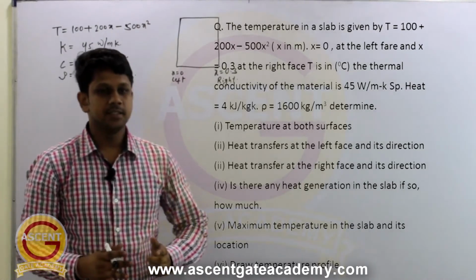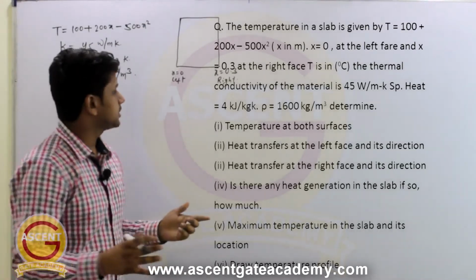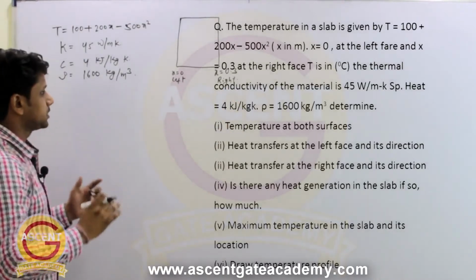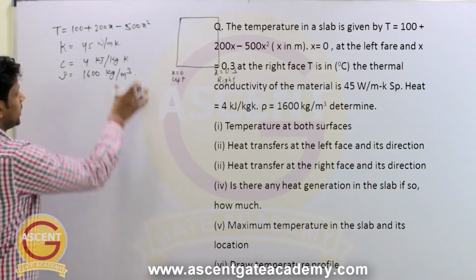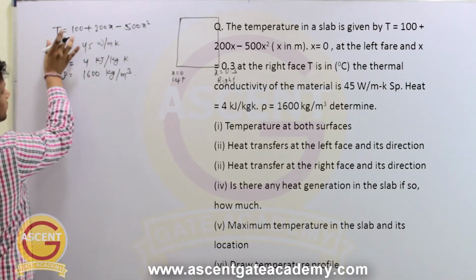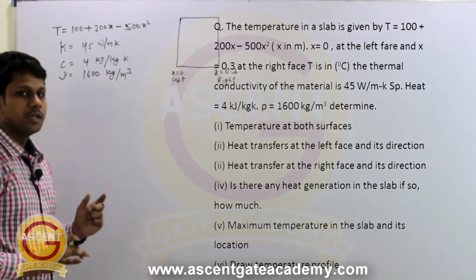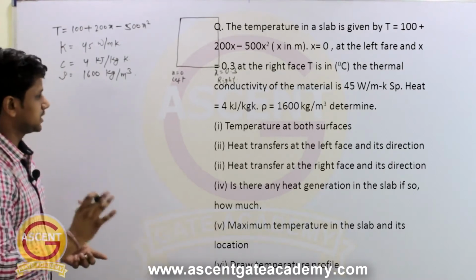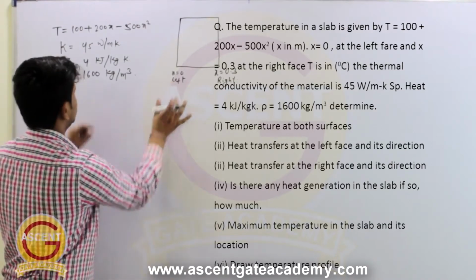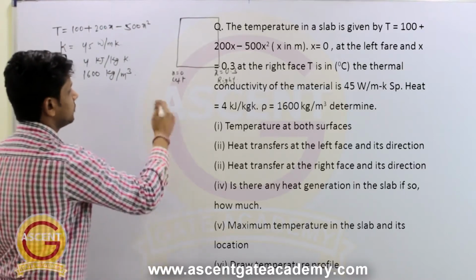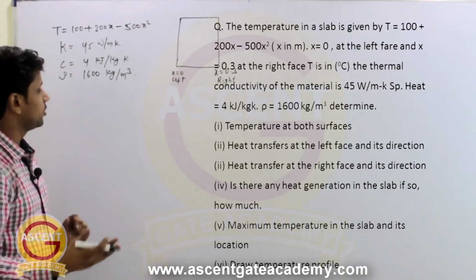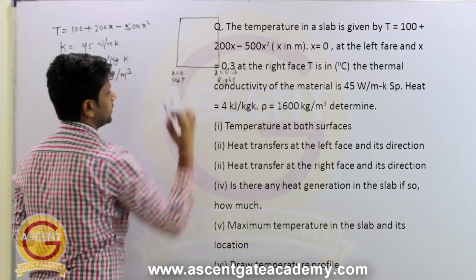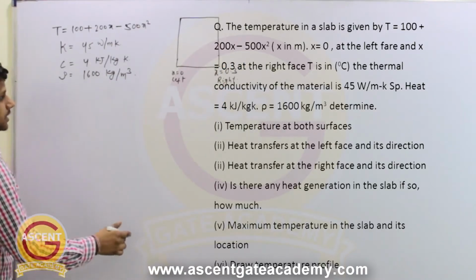So the first thing he is asking to calculate is the temperature at this left face and the temperature at the right face. So it is quite straightforward. We have the equation of temperature and the variation of temperature is with respect to x. So if you put the value of x, you will get the temperature for that location. For example, if you will put x equal to 0 in this equation, then you will get the temperature of this left face. Similarly, if you will put x equal to 0.3 in this equation, then you will get the temperature of this right face.